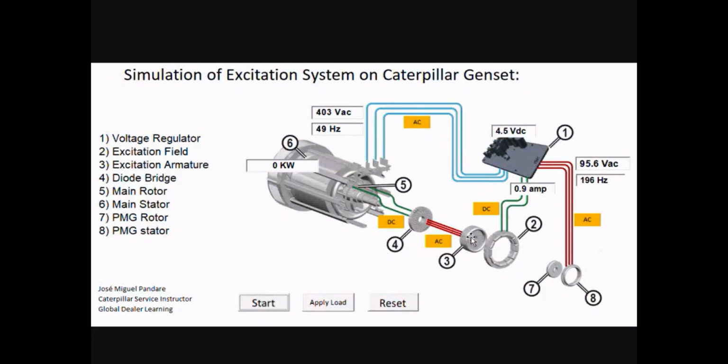After the excitation system to the diode bridge, we'll have AC voltage. From the diodes to the main rotor, we'll have DC. And then the cycle is closed. The cycle repeats.